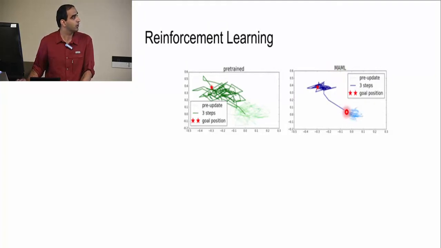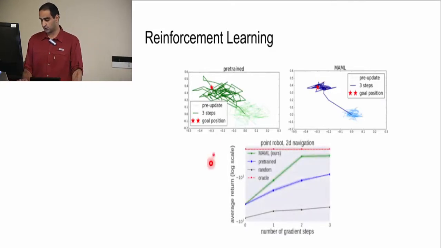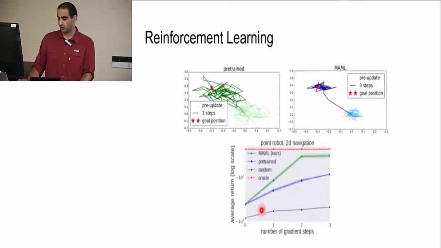So eventually our theta parameters are here, but after 3 steps of gradient descent, we can have very good parameters for this specific task. And this is also the same thing for reinforcement learning. You can see after performing gradient descent steps, model agnostic meta learning very quickly adapts to the oracle.